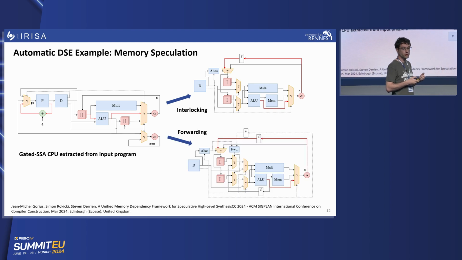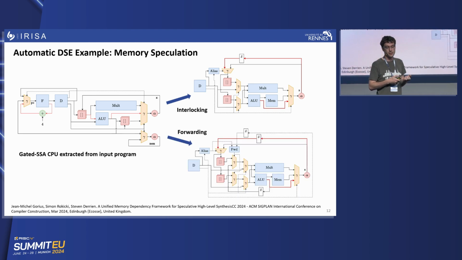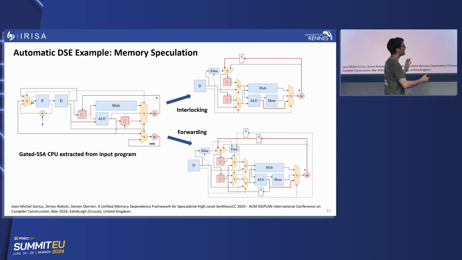We can also automatically insert some forwarding mechanism, so we can have a multiplexer which bypasses the register file to prevent stalling. So this can be inserted automatically on the representation, and then we have more multiplexers, we have more opportunities to speculate and to generate pipelines that exploit them.